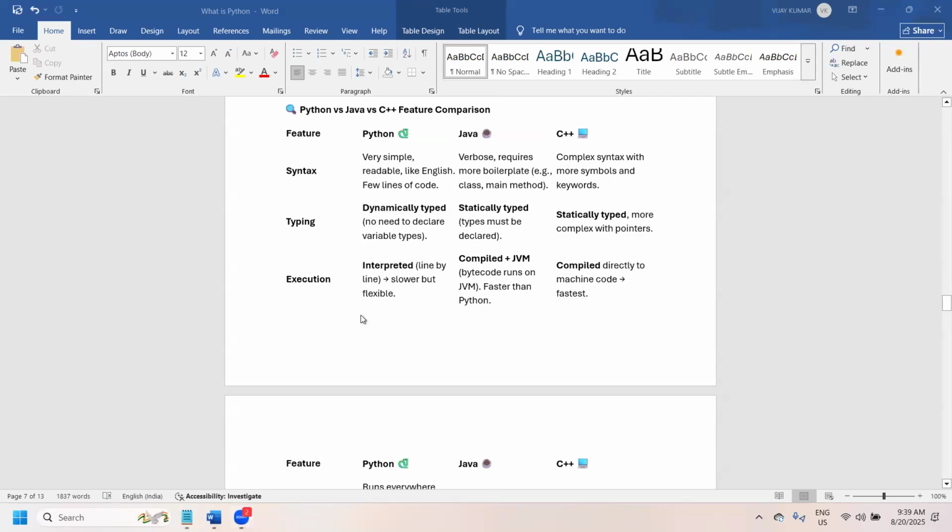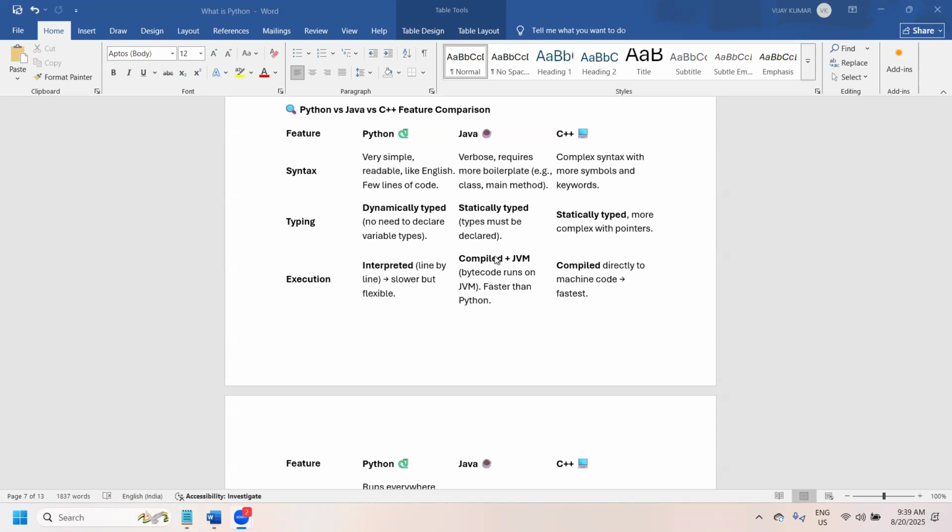As I said, Python doesn't require an external compiler. It interprets the code line by line. Whereas Java is compiled plus JVM: Java should be compiled, and the JVM runs the bytecode, I mean the main program.